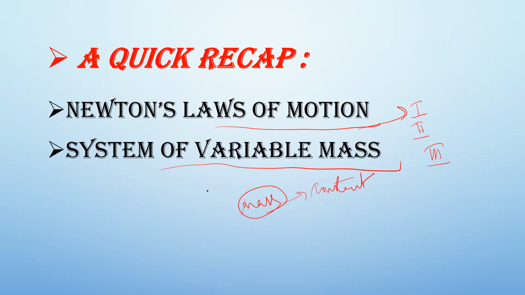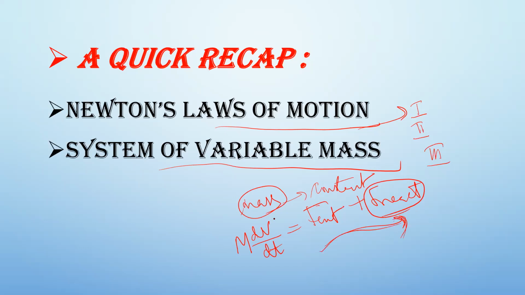We have done some theory on that, and based on the theory which we have assumed, we finally came to a conclusion that m dv by dt equals F external plus F reaction. So for every action we have an equal and opposite reaction, which is observed from this equation.